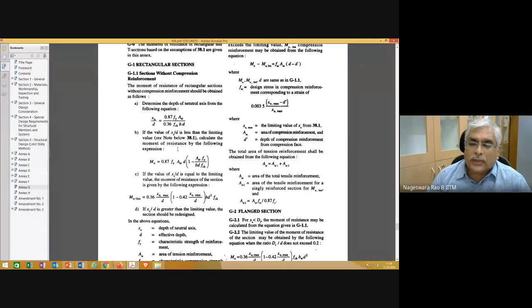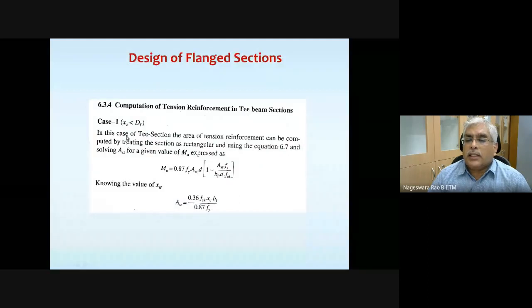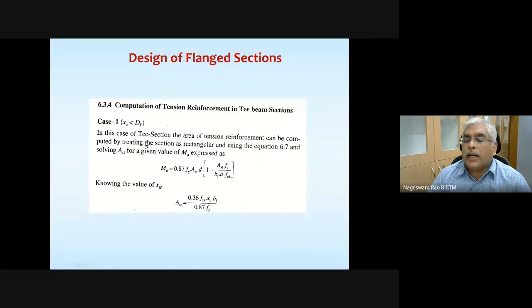Since the grade of steel is given, you can find the limiting neutral axis depth, and then decide whether it's under reinforced or over reinforced. Let's go through this. In this case of a T section, the area of tension reinforcement can be computed by treating it as a rectangular section, because XU is less than capital DF. And what are the equations?